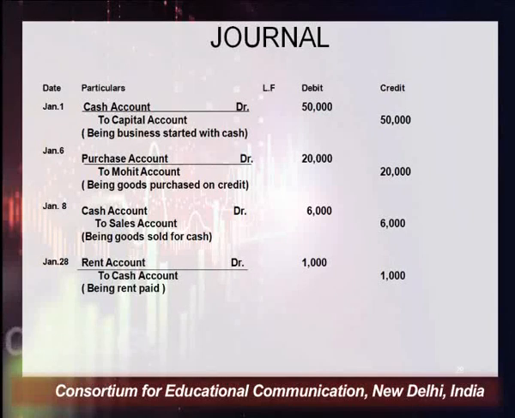The next transaction is goods sold for cash. When you have sold goods for cash, what's coming into the business? Cash is coming into the business. Cash is an asset, and all types of assets come under real account. So the rule of real account is debit what comes in, and cash comes in. Sales means your goods are going out. So according to this, you have to credit sales.